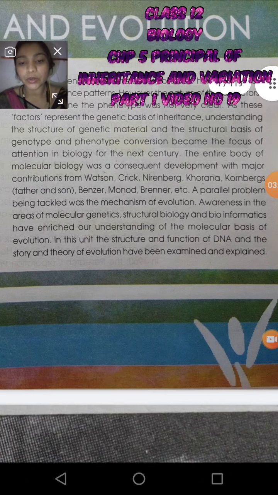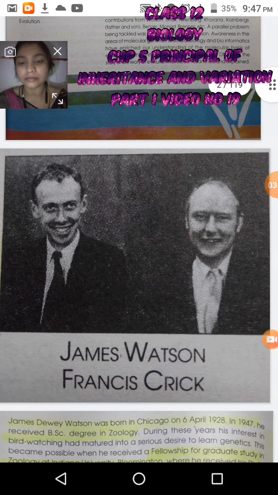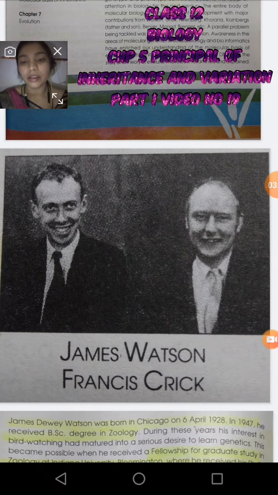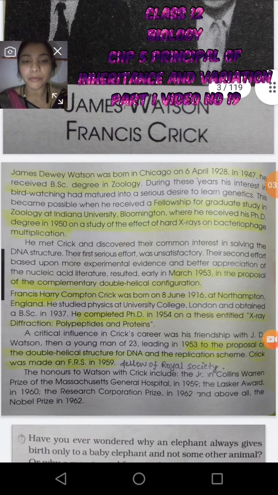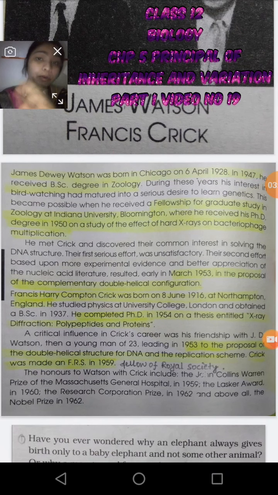Okay, so here you can see the picture of 2 scientists, James Watson and Francis Crick, who gave the double helical DNA model. So let's see what is important to understand and know about these 2 scientists. James David Watson was born in Chicago on 6th April 1928. In 1947, he received the BSc degree in zoology.